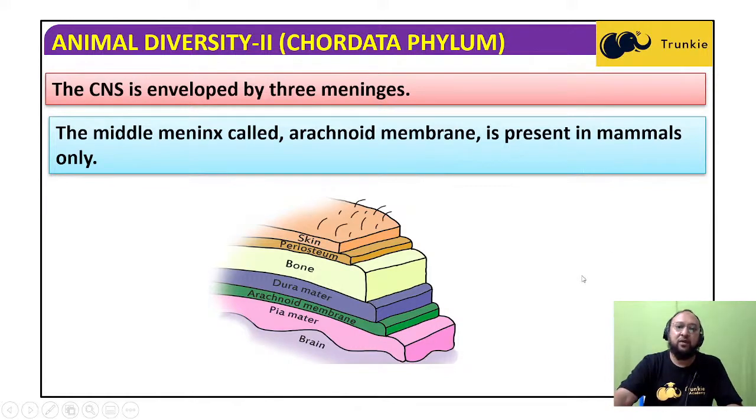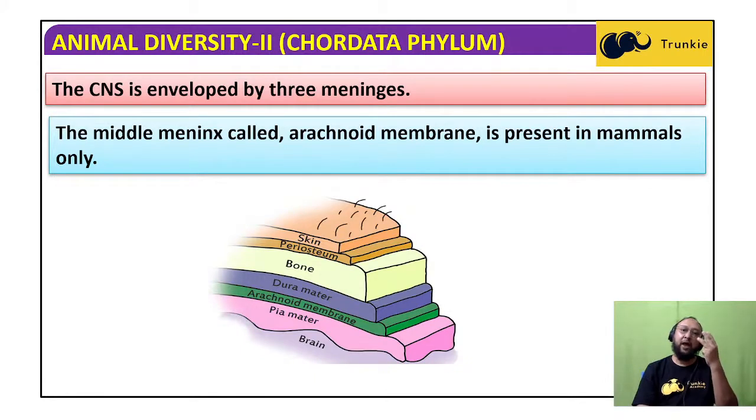Okay, so you can see skin, and hairs are there on the skin. Then periosteum, bone, dura mater, arachnoid membrane, pia mater, and then the brain. So these are the different layers. After the brain: pia mater, arachnoid membrane, dura mater, then the bone. Bone means the skull bone. So dura mater, arachnoid, and pia mater are the three meninges.